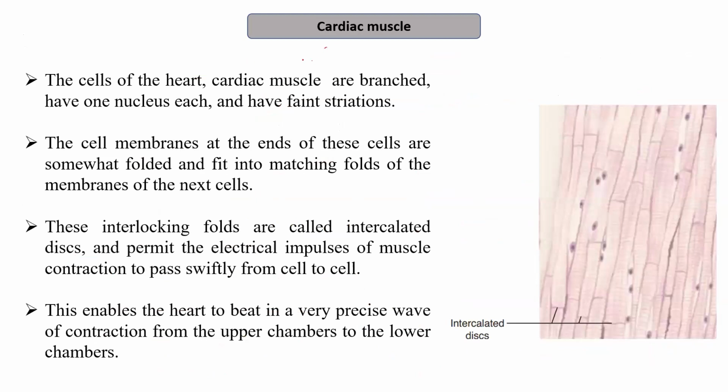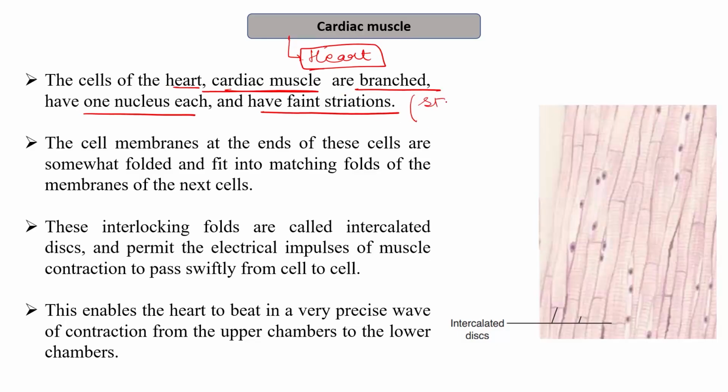The next is the cardiac muscle. As the name suggests, the word cardiac is used for the heart. So these muscles are present in the heart of the living organism. The cells of the heart are also known as the cardiac muscles. These are branched, have one nucleus each, and they have faint striations. You can see here they have faint striations; these striations are not as dark as those present in skeletal muscles.